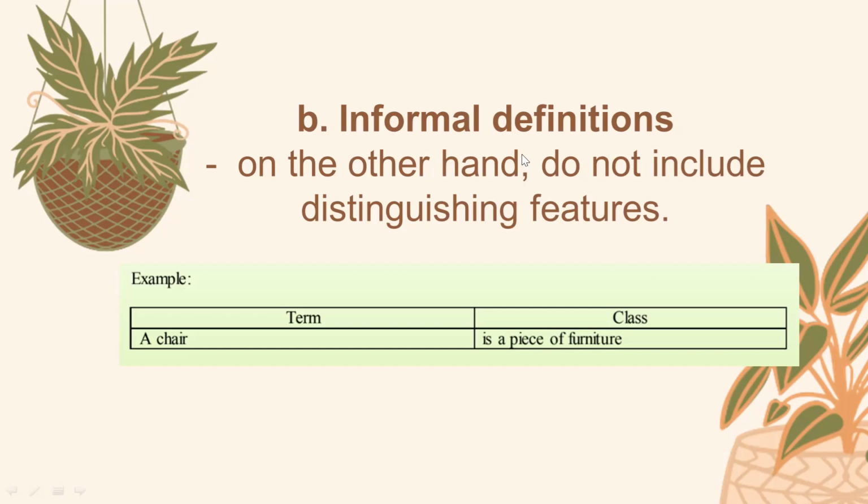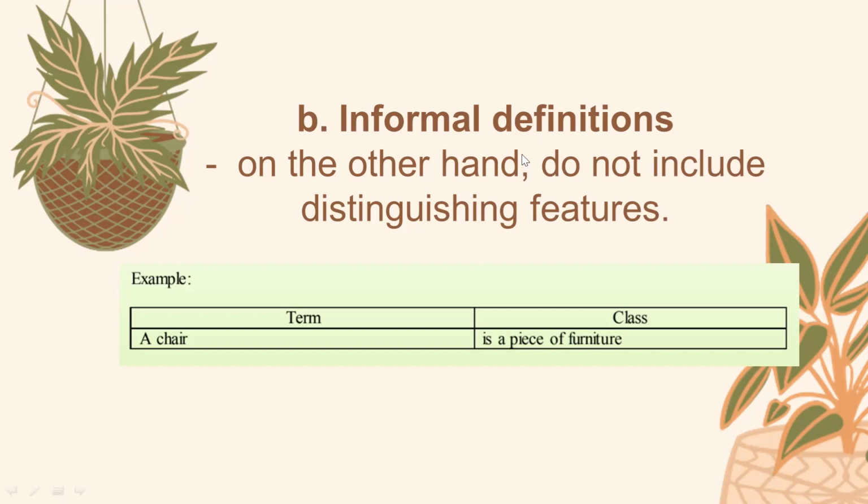So if you are to give the distinguishing features of a chair, what are its distinguishing features? So may nakapalahi niya sa table, sa cabinets, and all other furnitures. So perhaps, di ba, we can say na a chair is a piece of furniture used for sitting. So wala na lain pa.